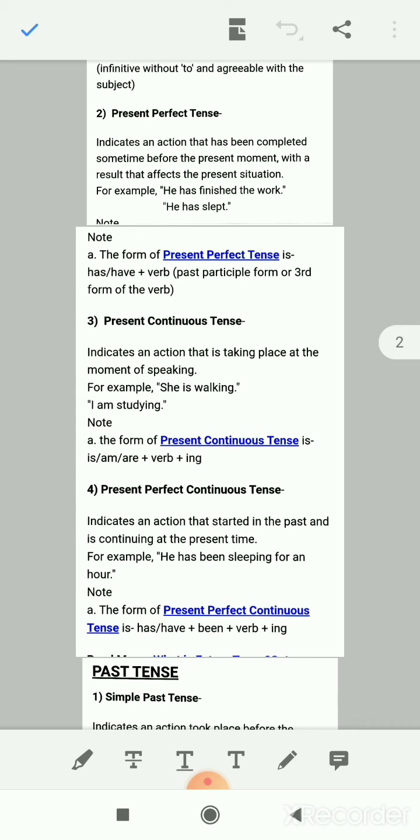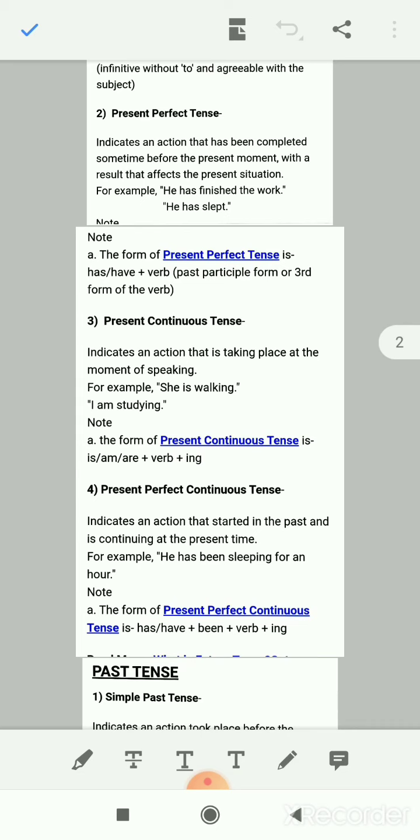Okay, now the present continuous tense. When we talk about continuous, it means the ing form of the verb, whether it is present, past, or future. With all the three tenses, if the continuous is there, it means that you have to show the action to keep on going. So you will use the ing form of the verb.